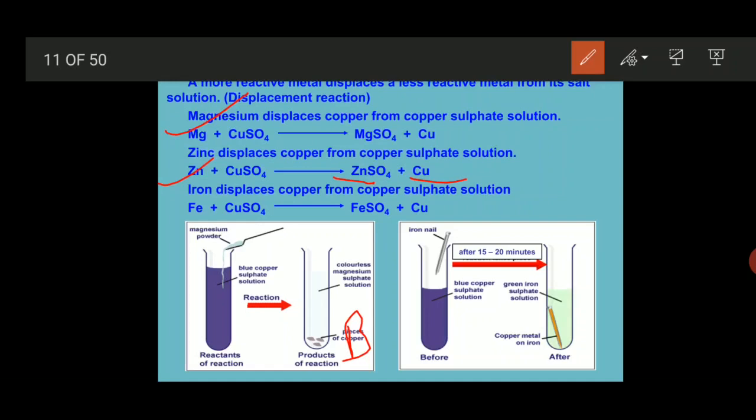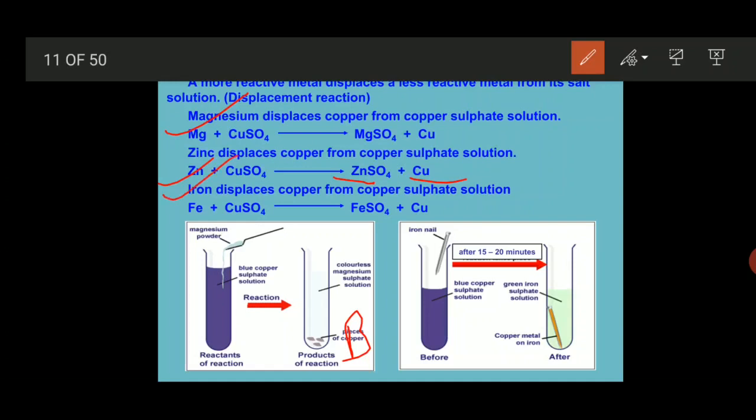You will understand by doing a small experiment. Take a beaker with copper sulfate solution and dip zinc in it. After that, you will see that the color of the solution changes. This shows the formation of zinc sulfate.